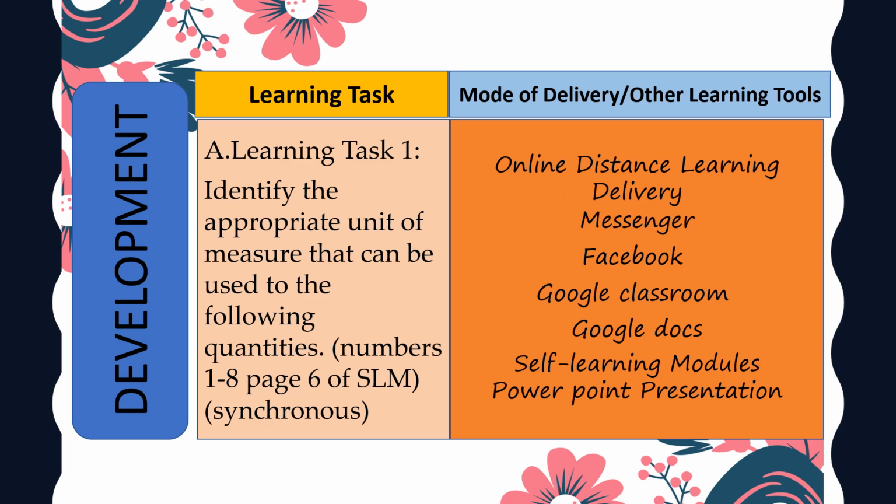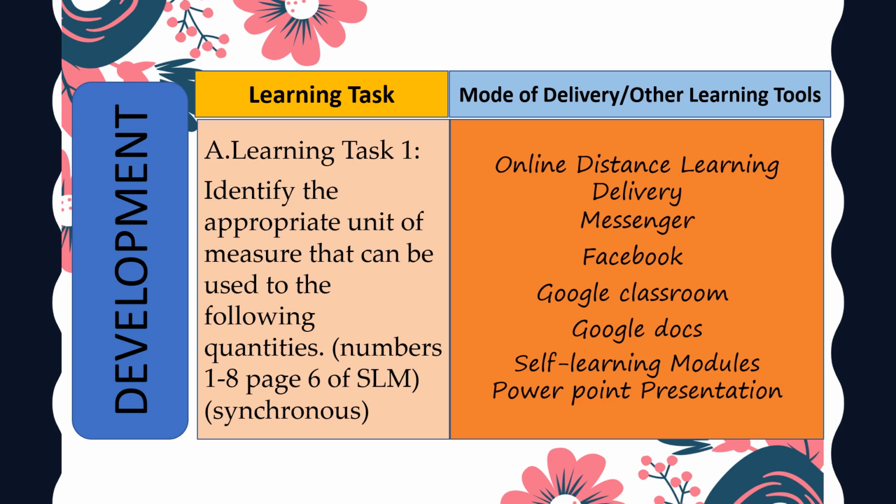The next part is the development part. This part presents activities, tasks, and contents of value and interest to the learner. These activities here revolve around the concepts of developing mastery of the target skills. The first learning task is to identify the appropriate unit of measure that can be used for the following quantities, numbers 1 to 8, page 6 of the self-learning module.